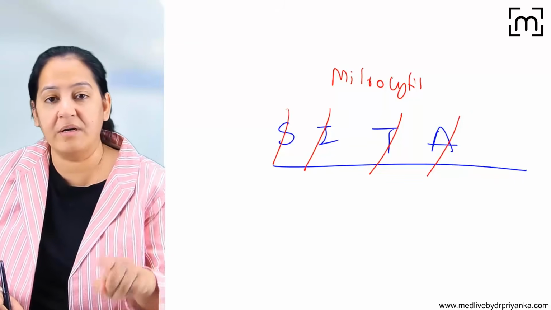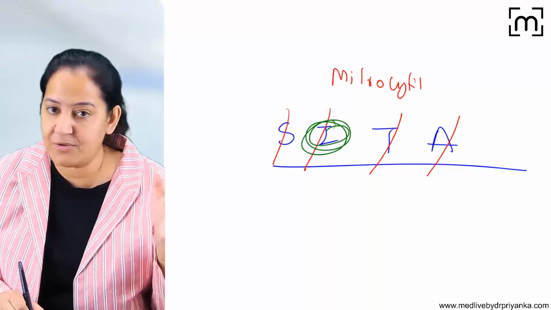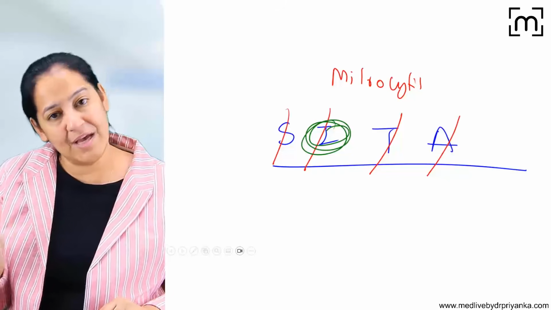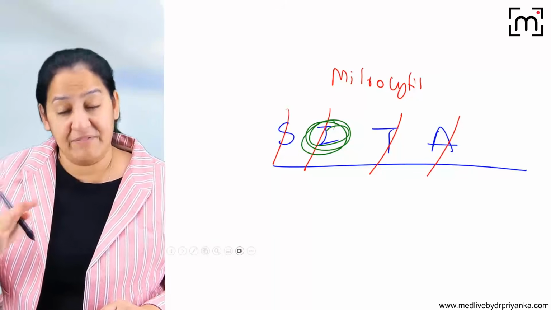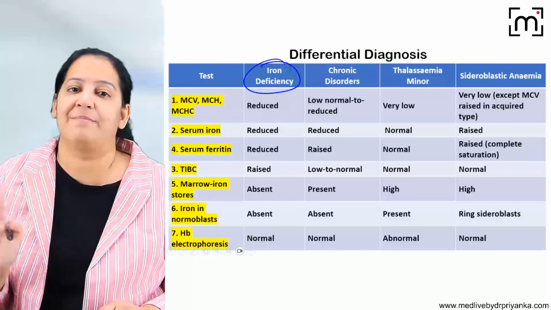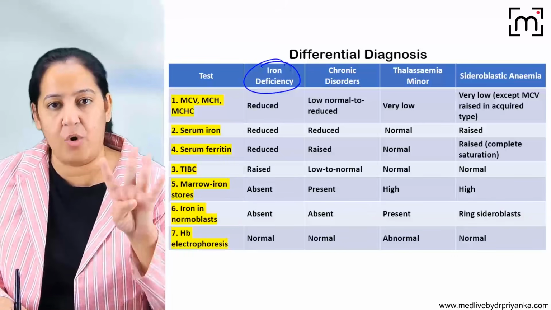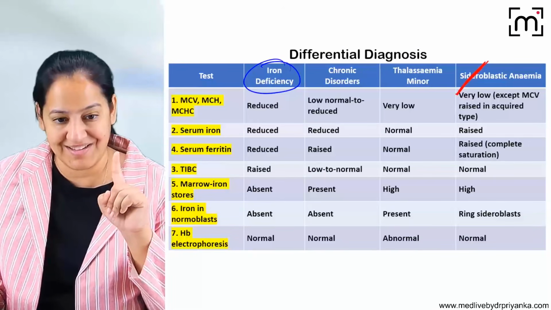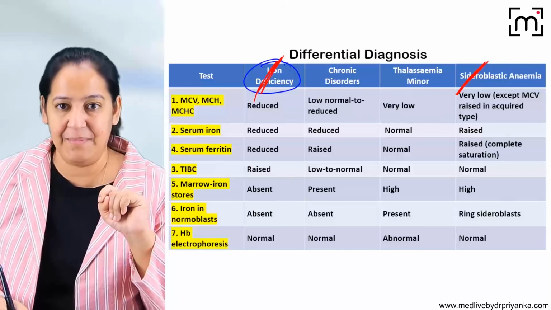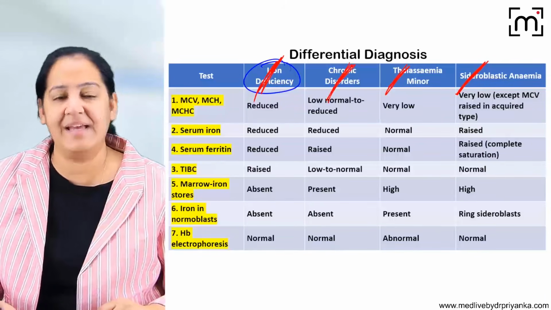So if I ask what are the differential diagnoses of iron deficiency anemia, the remaining three are the differential diagnoses because they all have a microcytic hypochromic picture. But with other tests, we will identify the type of anemia. So the differential diagnoses are always four. S is sideroblastic anemia, I is iron deficiency anemia, T is thalassemia and A is anemia of chronic disease.